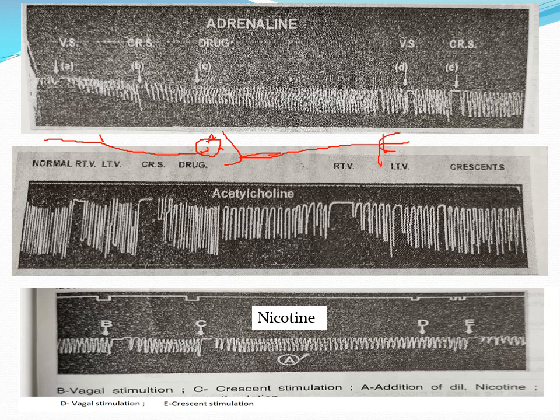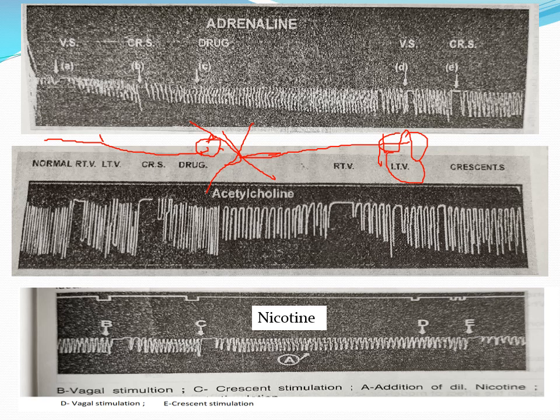Now nicotine acts on the parasympathetic ganglia, and its action is that it blocks the ganglia. It blocks the transmission of the signals through the vagus to the heart.